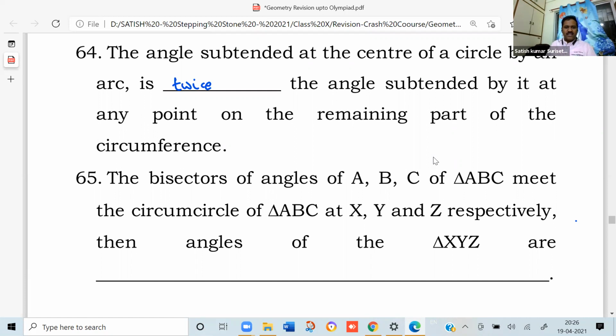Next. The bisectors of the angles A, B and C of triangle ABC meet the circumcircle of triangle ABC at X, Y and Z respectively. Then the angles of the triangle XYZ are. So you try to draw the rough figure and draw the triangle XYZ, and then using the circle properties, you can derive the angles.